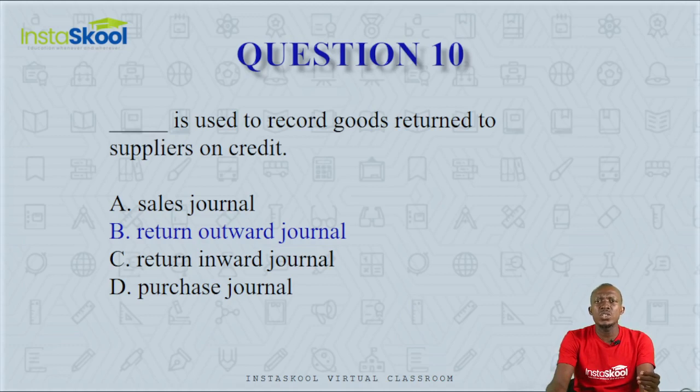The sales journal is used to record all the sales that you make on credit. The purchase journal is used to record all the purchases that you made on credit. The return outward journal is used to record goods that you initially bought and you're returning back to the supplier. The return inward is used to record goods that we had initially sold and they have been returned to us. So in this case, the correct answer is option B, return outward journal.